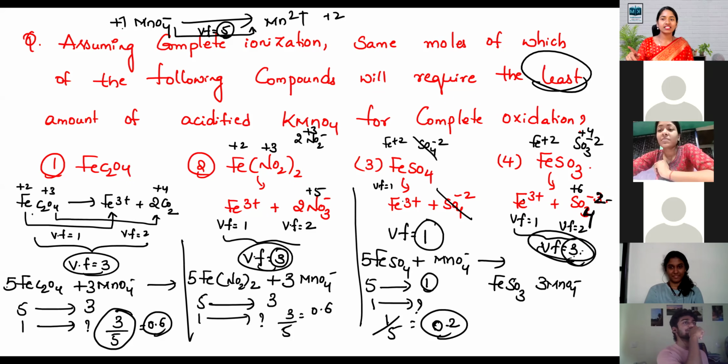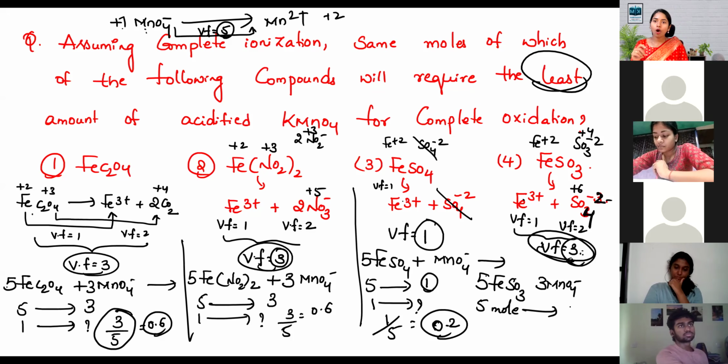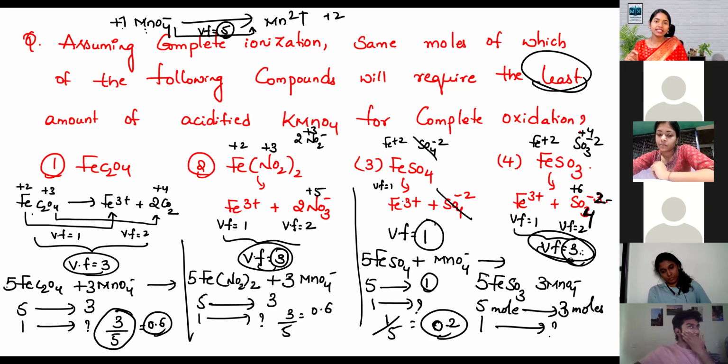This 3 you multiply with this number. This 5 you multiply here. What I'm telling? This 3 you multiply here. Correct? That 5 you multiply here. Then 5 moles need how many moles? 5 moles of ferrous sulfite need 3 moles. Then 1 mole needs how much? Do cross multiplication. 1 into 3 by 5, that is 0.6.